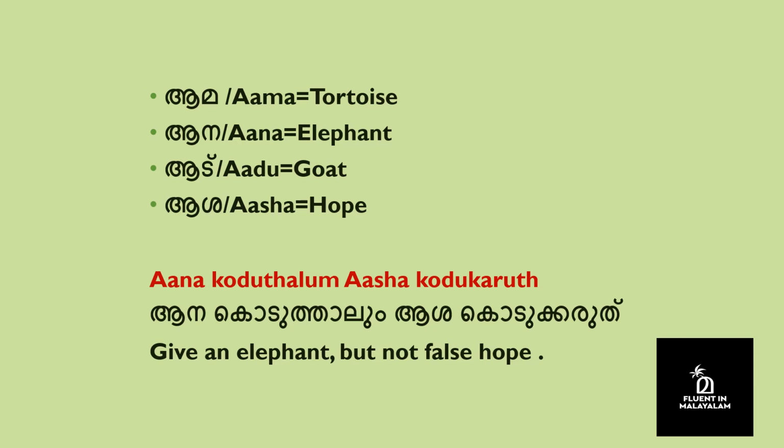In this one, I have included a couple of animal names. If you have seen the video where I gave the animal names in Malayalam, I think I have included all of these. Ama is tortoise. Ana is elephant. Aad is goat. Next is not an animal, but I want to use that word in the next sentence. Asha is hope.